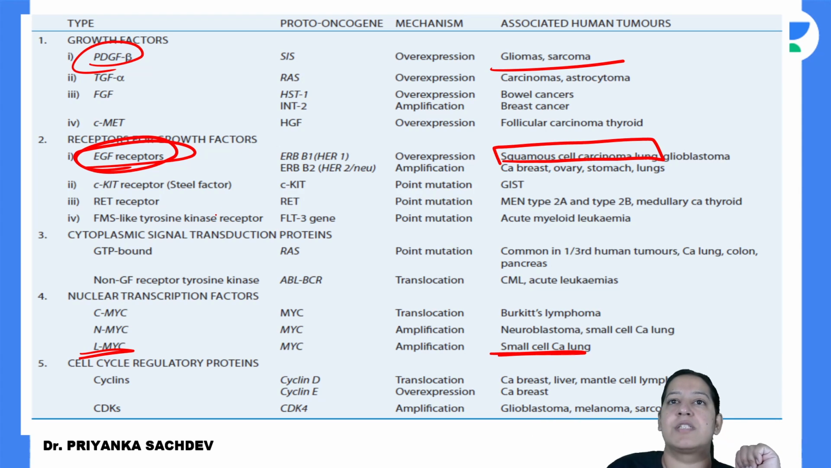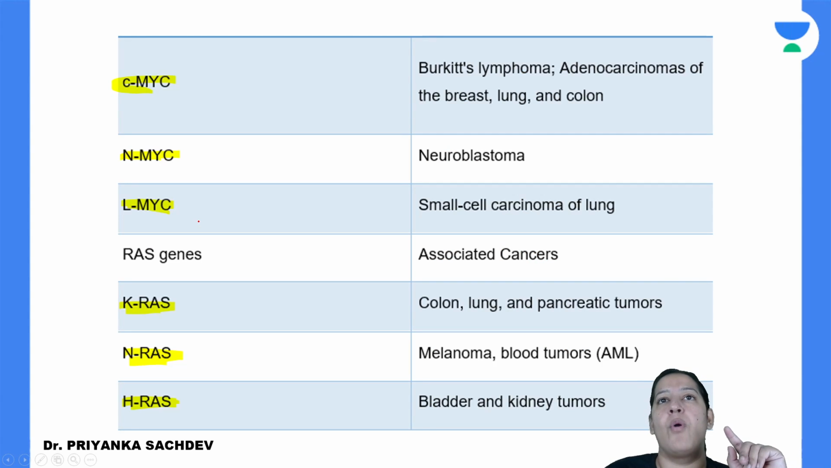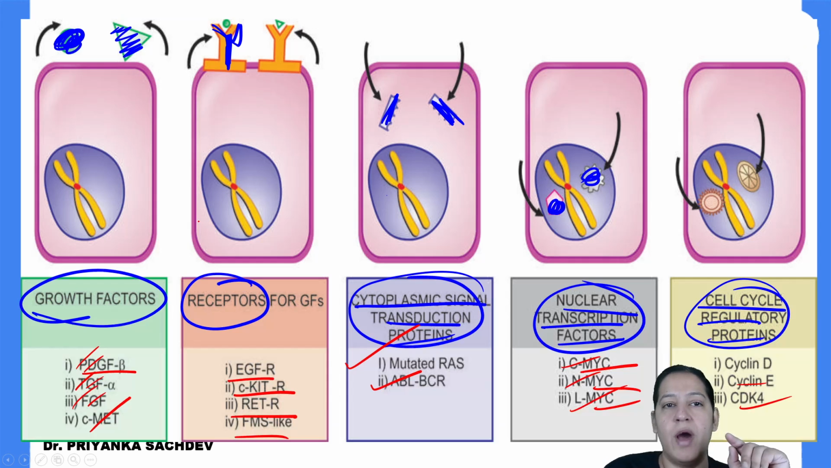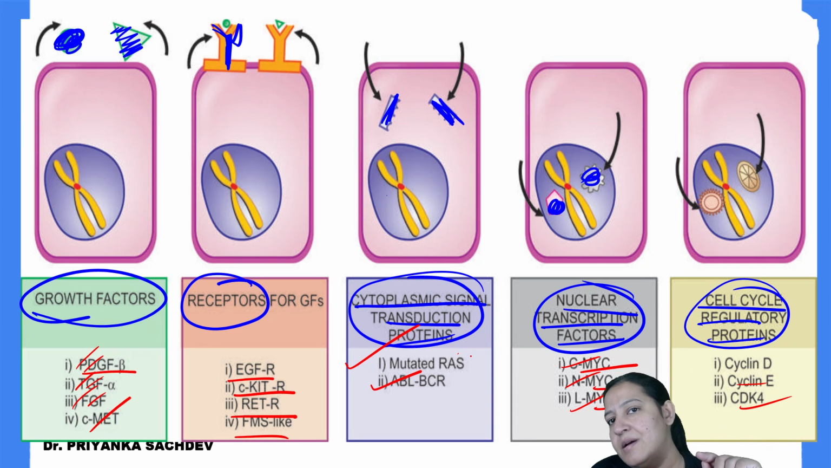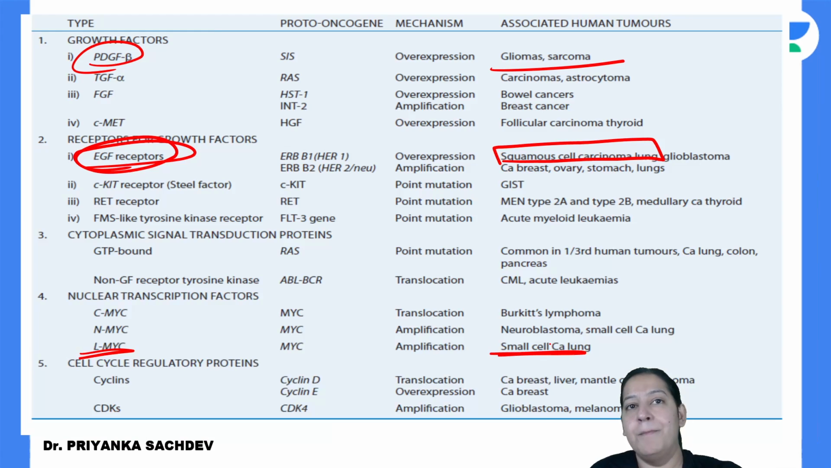You should learn this table. Without this, there is no escape. You have to learn this table. That is for proto-oncogene. So in proto-oncogene, two are important: RAS and MYC. MYC is of three types.